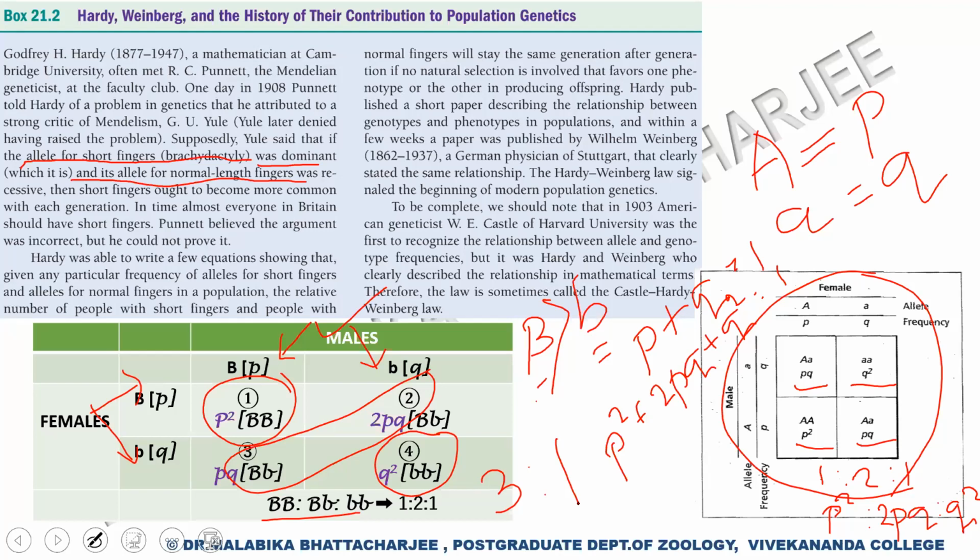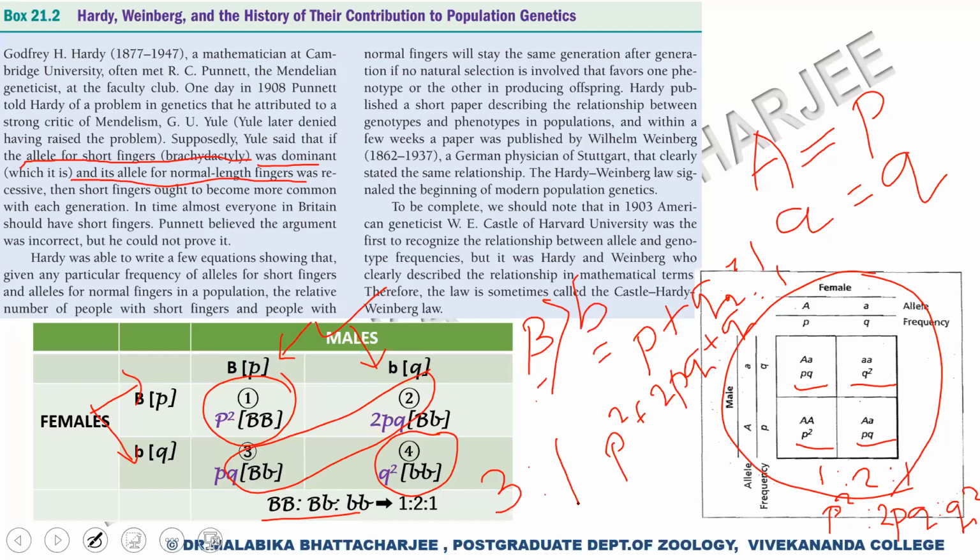Now Punnett was baffled. Indeed, if I draw this in the manner I just showed you in the checkerboard, it is evident that out of every 4 individuals, 3 people are having short fingers, but that is not the case in the natural population. So when he faced this question from Yule, who however later on said that he did not ask this question, anyway, he went to discuss this with his mathematician friend Hardy.